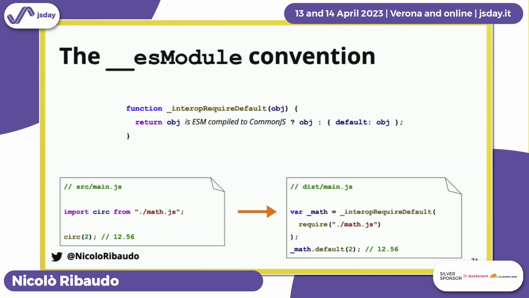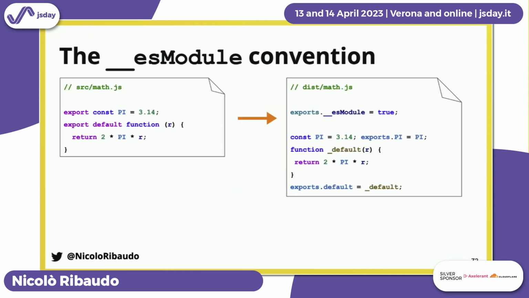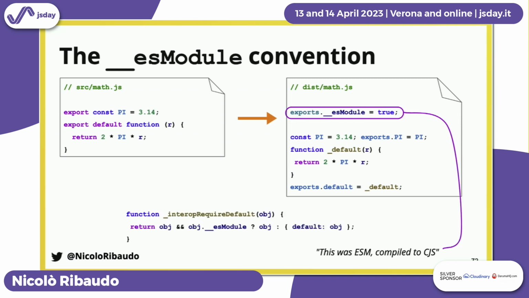And we have this interopRequireDefault helper to do so. And how can we do this ESM-compiled-CommonJS check? That's where the __esModule property helps us. Every compiler that compiles ESM to CommonJS injects this exports.__esModule flag, so that our interopRequireDefault function can check this flag and knows how to behave.